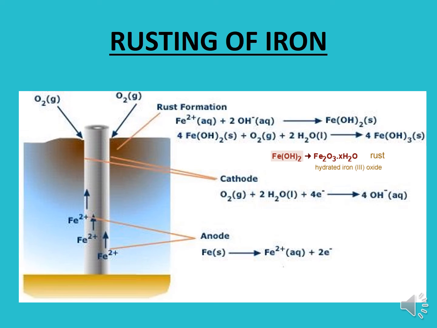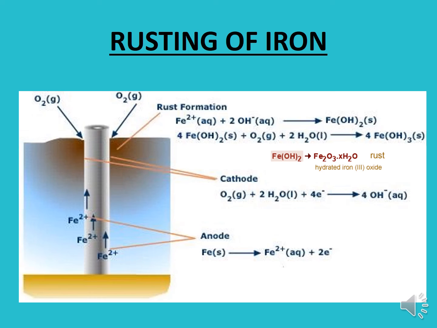You can see all the above reactions collectively in this diagram. Iron is acting as an anode and losing electrons, and these electrons move towards the cathode. Oxygen acts here as a cathode, and these electrons are gained by the oxygen in the presence of moisture and converted into hydroxide ions. Now these hydroxide ions react with Fe2+ ions and convert into Fe(OH)2. This Fe(OH)2, in the presence of oxygen and water, can be converted into Fe(OH)3.